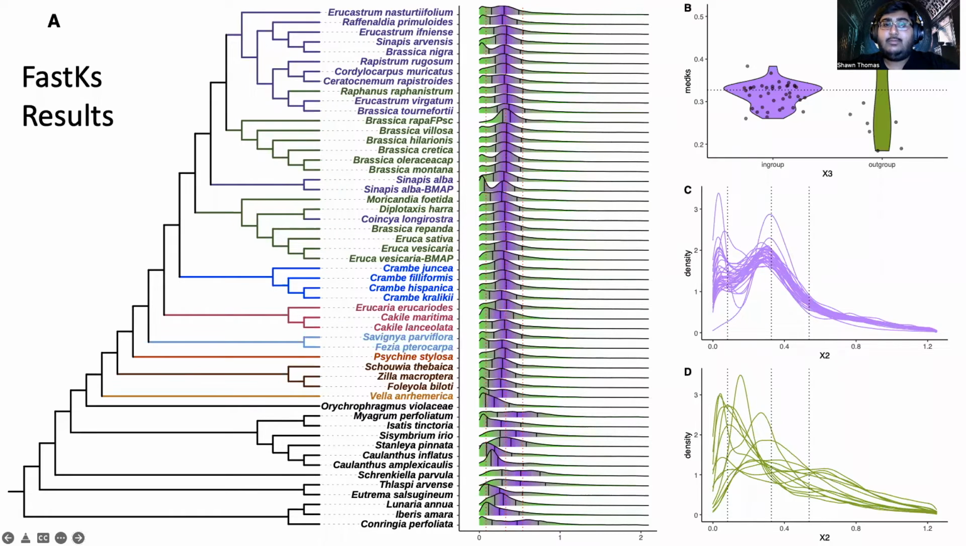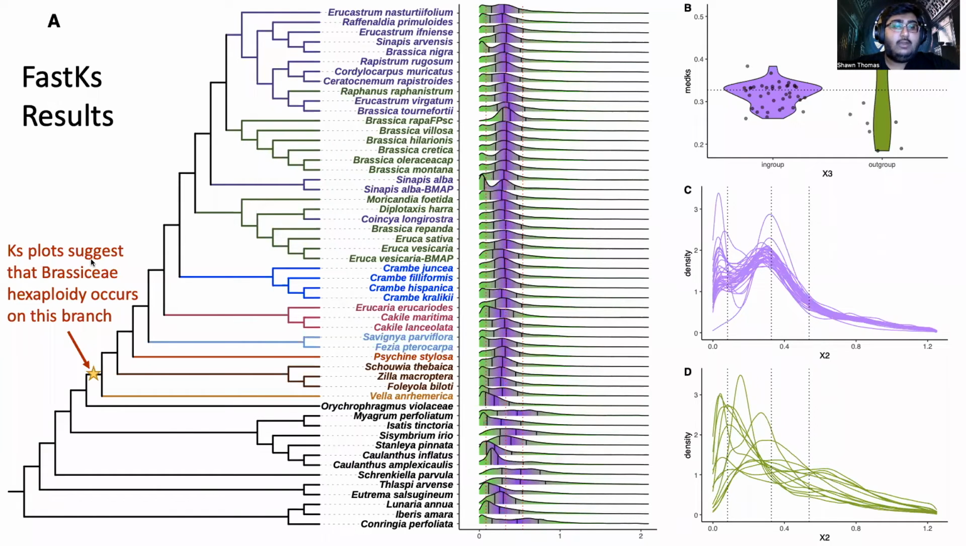And finally, I'd like to point out this panel here. So we have our in-group taxa here, our out-group taxa here, and what we're looking at here is the median KS values. And our in-group taxa fall nicely within that middle bound, whereas the out-group taxa are spread out much more variably. And so these KS plots suggest that the Brassiceae hexaploidy must have occurred somewhere along this branch leading to the tribe Brassiceae.